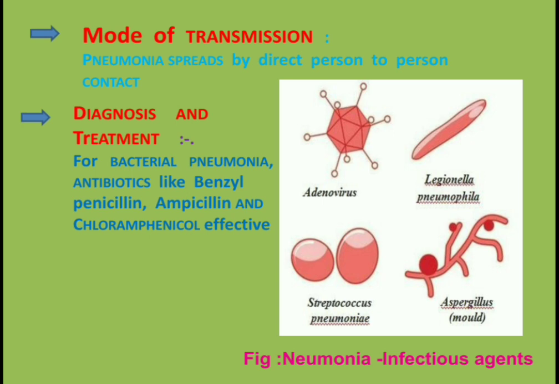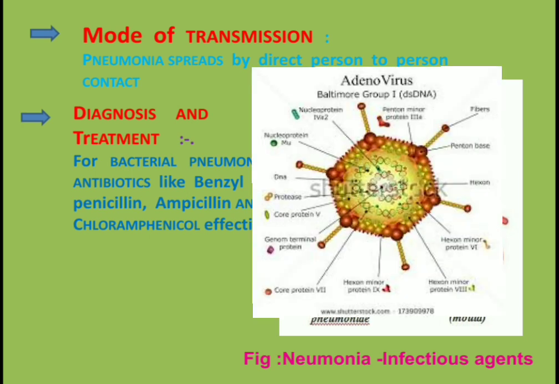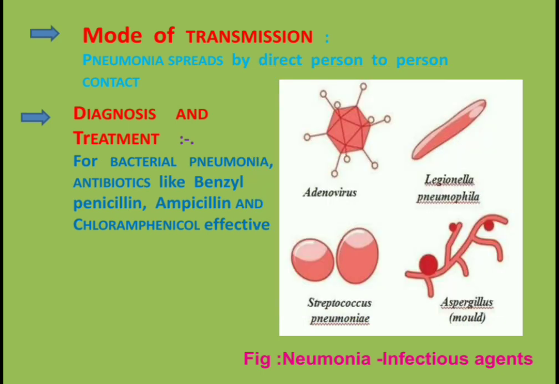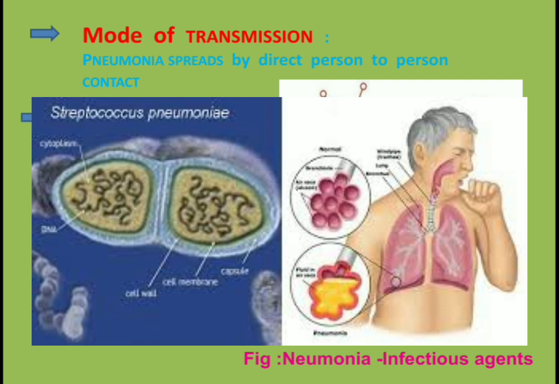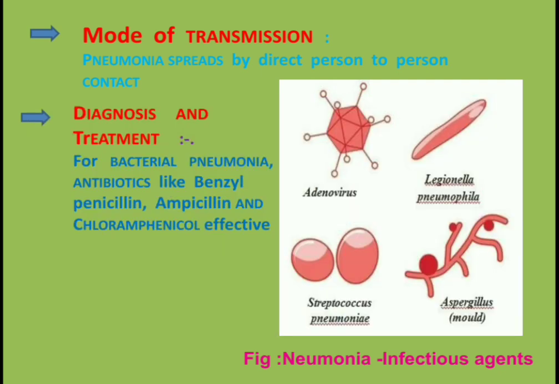Now, in the diagram, you are able to see the infectious agents. What are those infective agents? Adenovirus, Legionella pneumophila, then Streptococcus pneumoniae. Look at the diagram, then you will be able to see Aspergillus. It is a mold. So, these are the infectious agents.